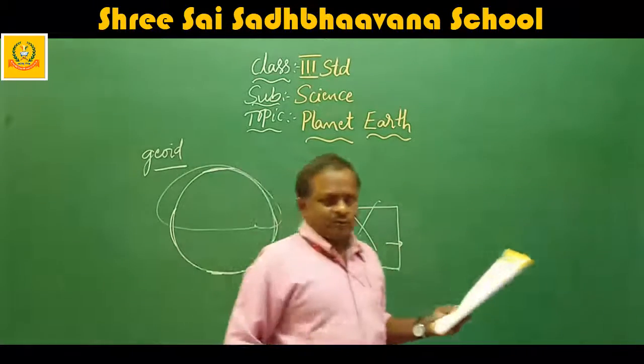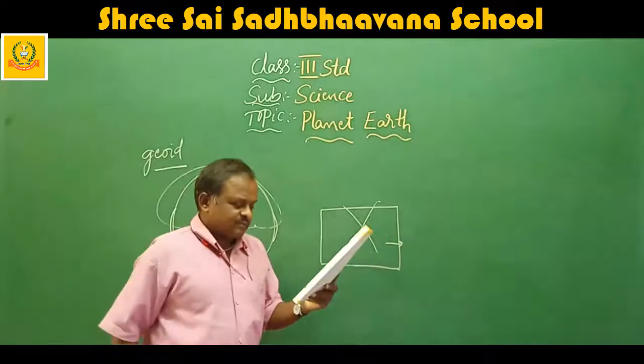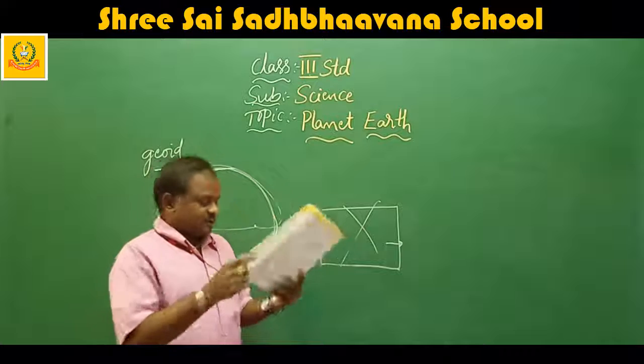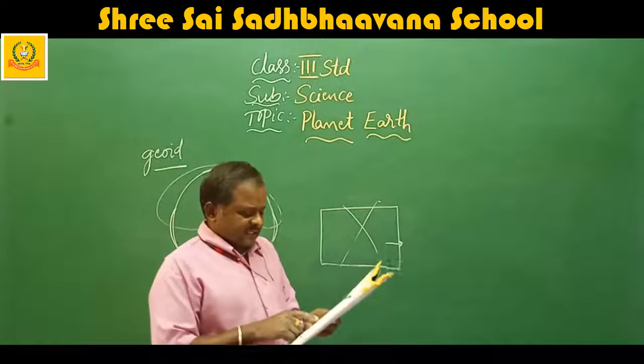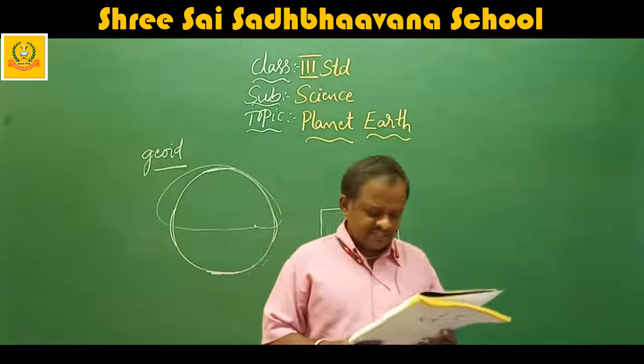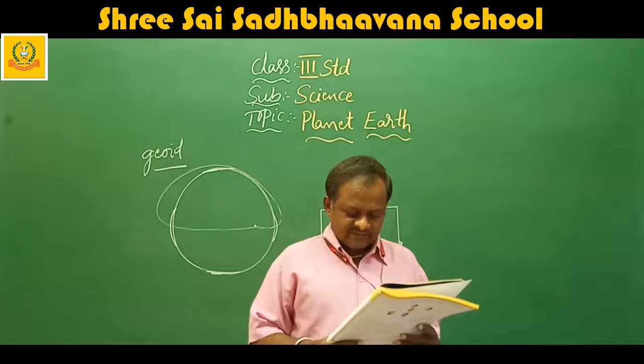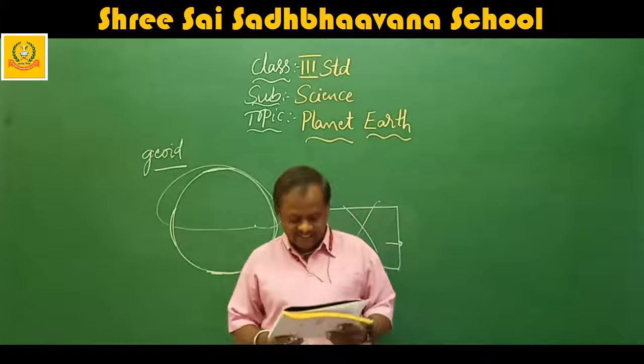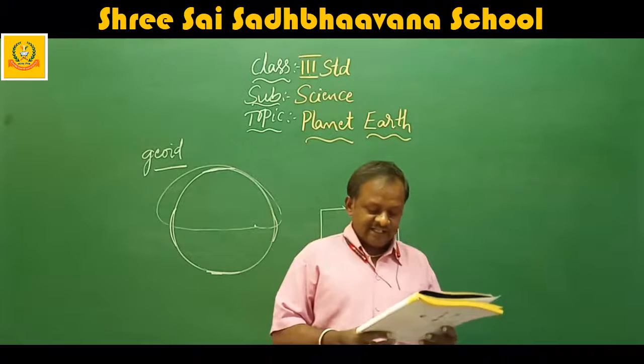It has two types of movements, namely rotation and revolution. I will read this up to here. Afterwards, I will explain. The earth has two movements, namely rotation and revolution. Rotation refers to the spinning of the earth on its own axis, like a top spinning on a nail.